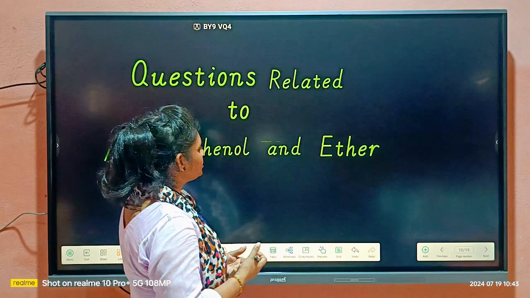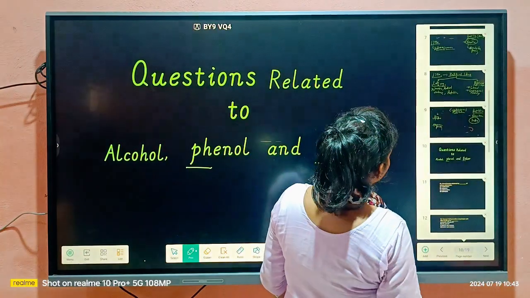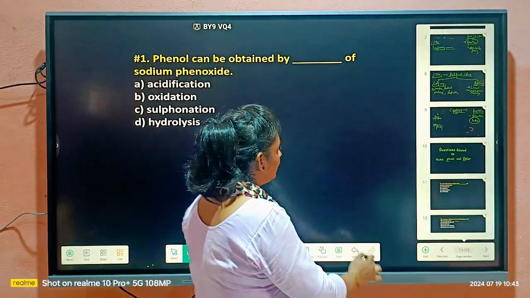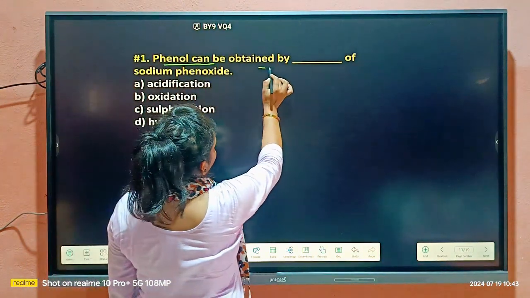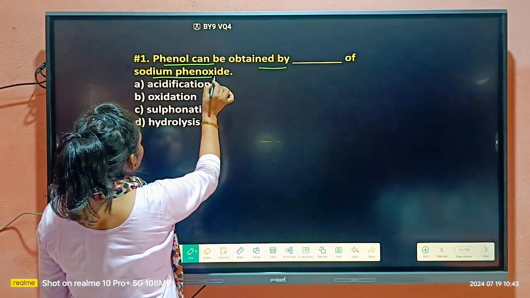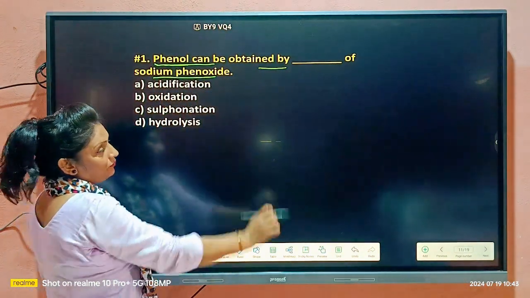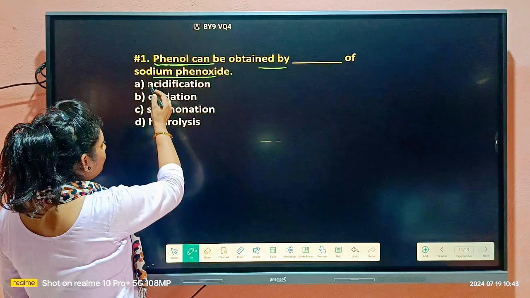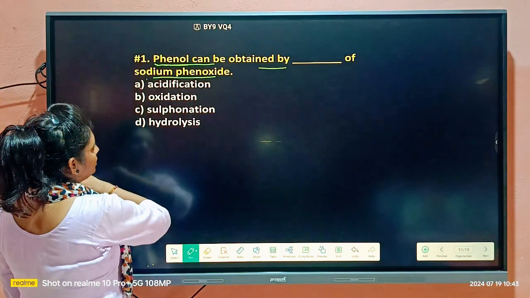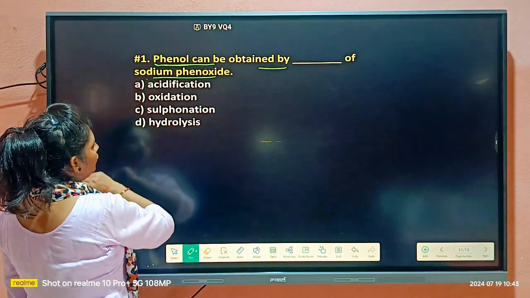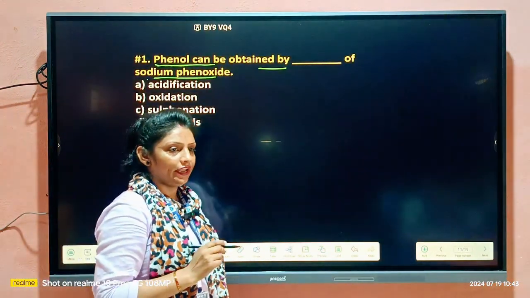Today we will do some questions related to alcohol, phenol and ether. Our first question is: phenol can be obtained by dash of sodium phenoxide. Students, here we want to prepare phenol again from sodium phenoxide. So how can we prepare? By acidification, by oxidation, by sulfonation or by hydrolysis. So which one will be the correct option for this?